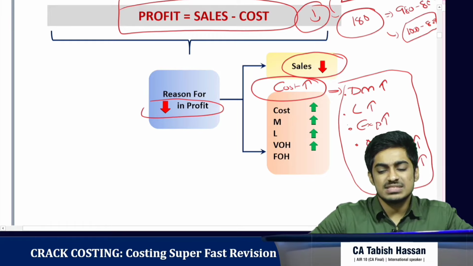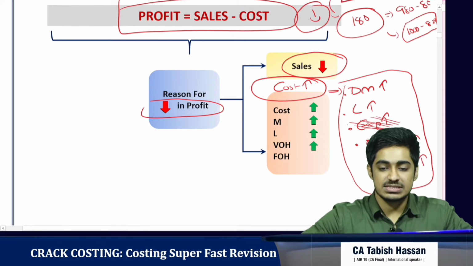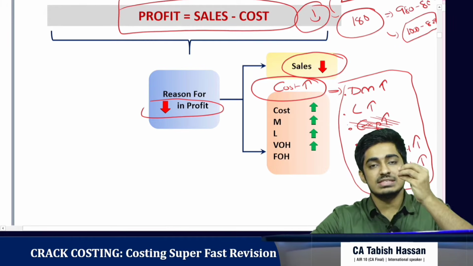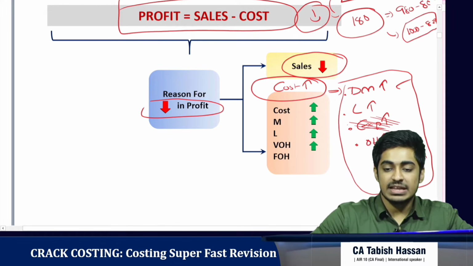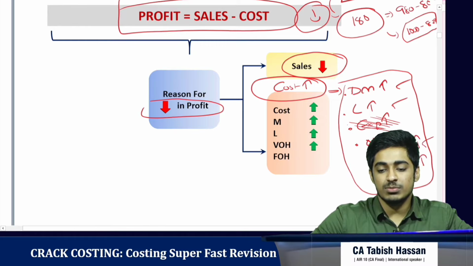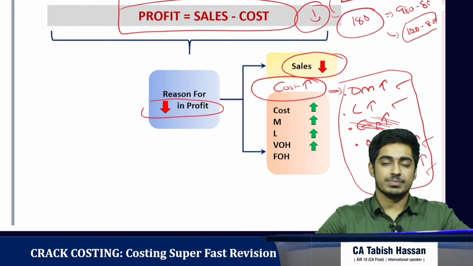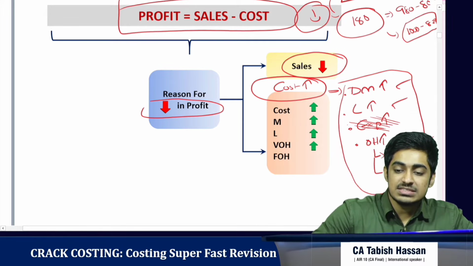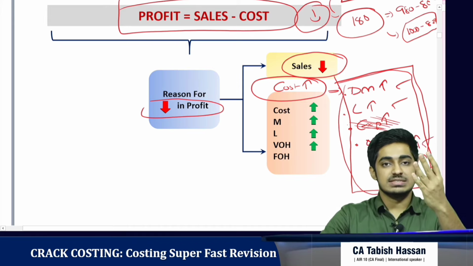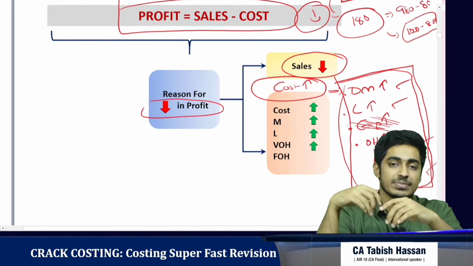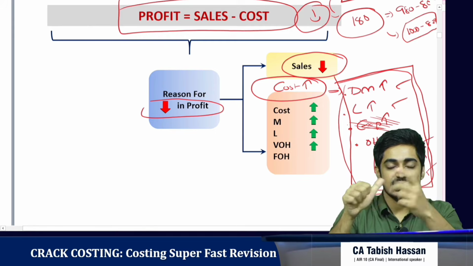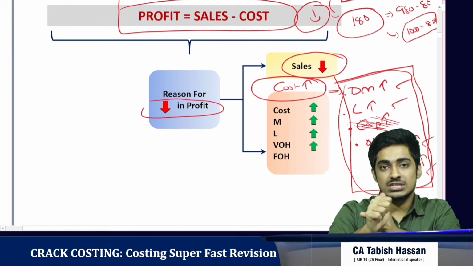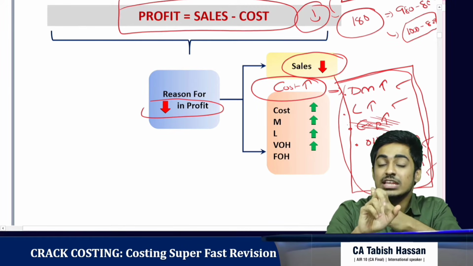Generally businesses won't have direct expenses. So if we eliminate this, the reason for increase in cost could be either direct material has gone up, labor has gone up, variable overhead has gone up, or fixed overhead has gone up. And in Inter, we are only analyzing the reasons why cost has gone up. So we will be learning four variances. First, we'll learn why material cost has gone up. Second, we'll analyze why labor cost has gone up.